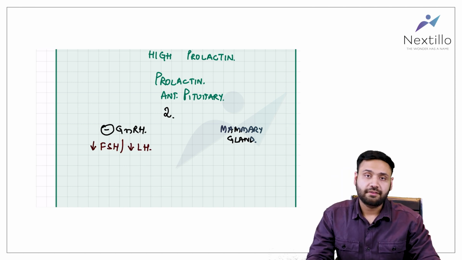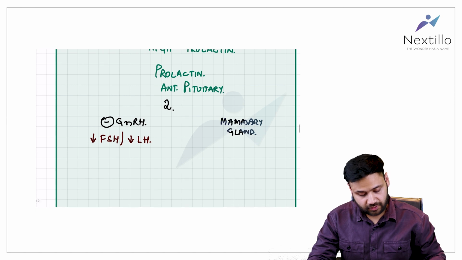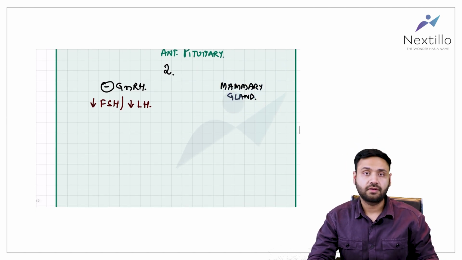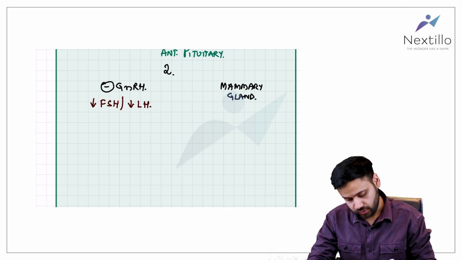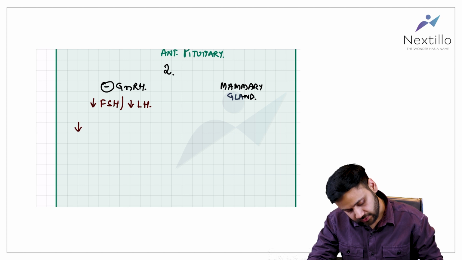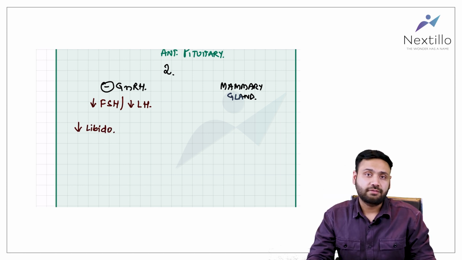As we know, FSH and LH have reproductive functions. When they decrease, what would they cause? They would decrease libido in both men and women. So high prolactin causes a decrease in libido because this is a reproductive function.